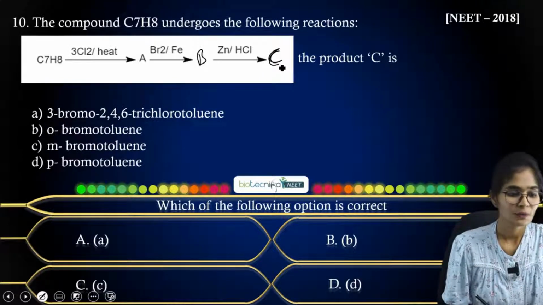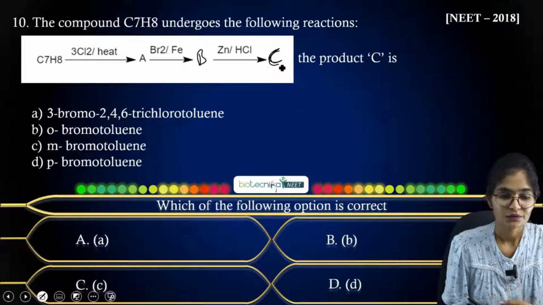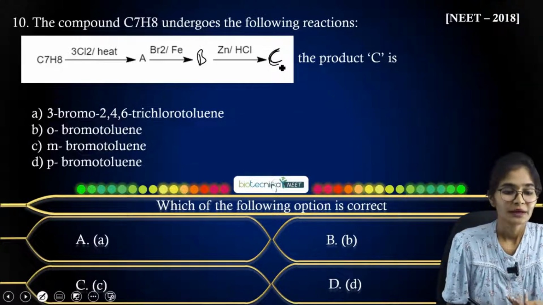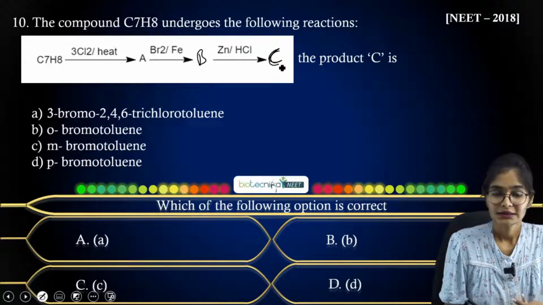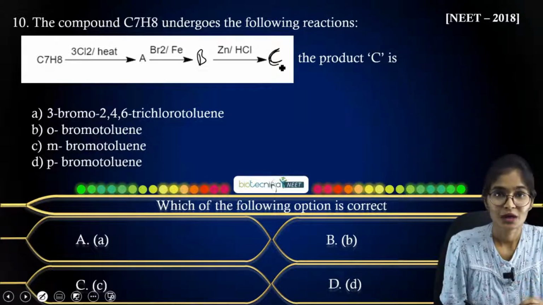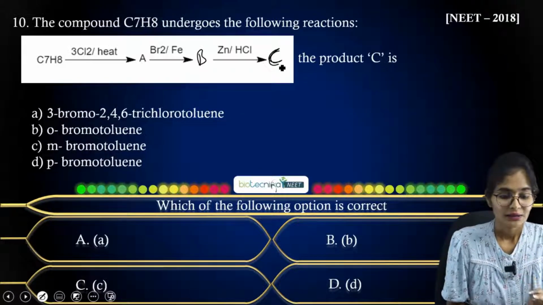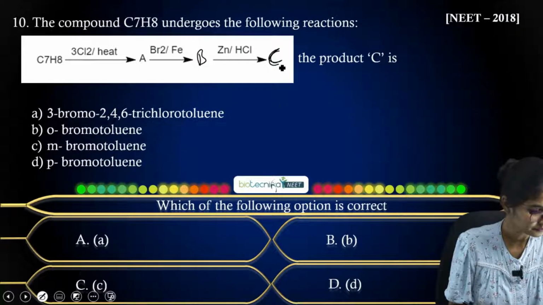They have given options A, B, C, D: 3-bromo-2,4,6-trichlorotoluene, orthobromotoluene, metabromotoluene, parabromotoluene. So what is the product starting from C7H8? They have mentioned only the molecular formula and have not given any structure here. So what is your answer here?